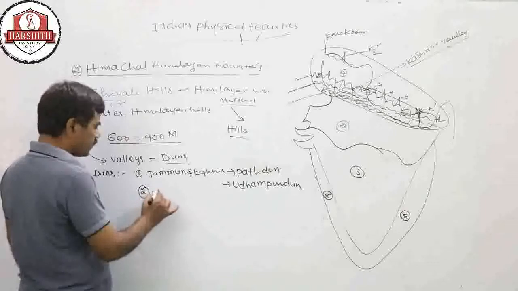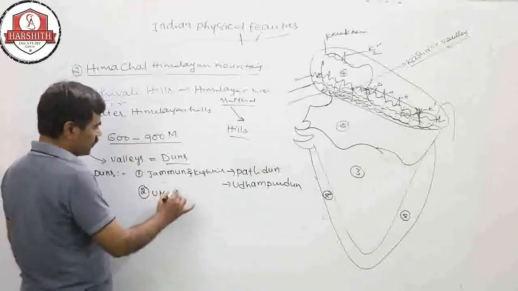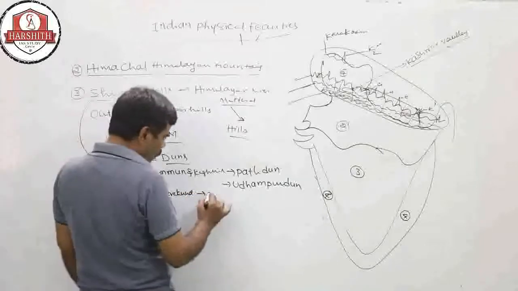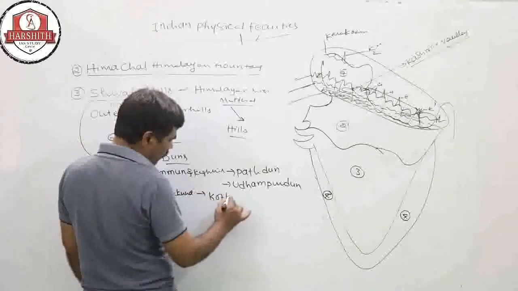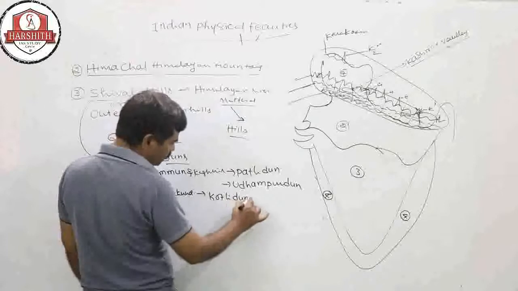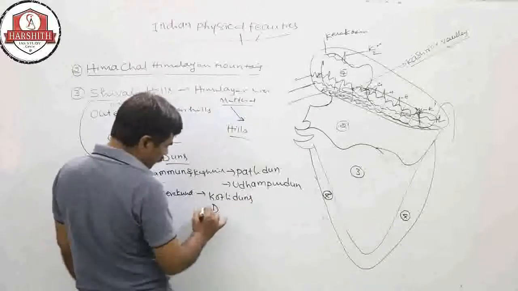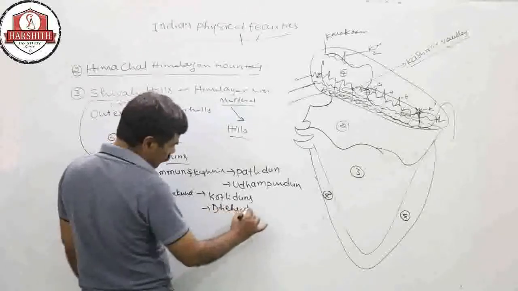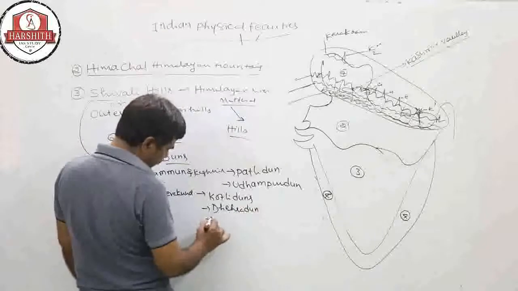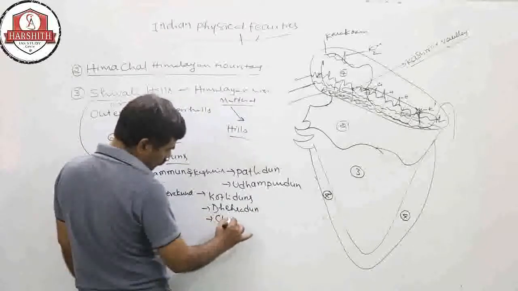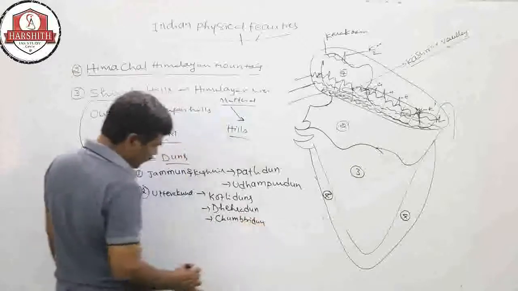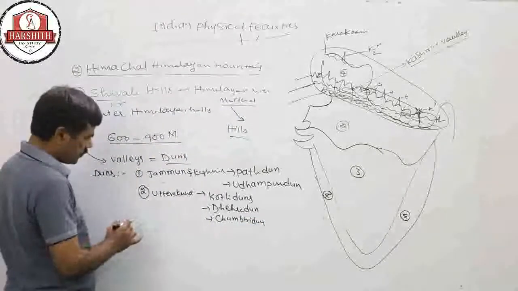In Uttarakhand, here Kotli Dune, Dehradun, and Chumbi Dune. These are the dunes in Uttarakhand.